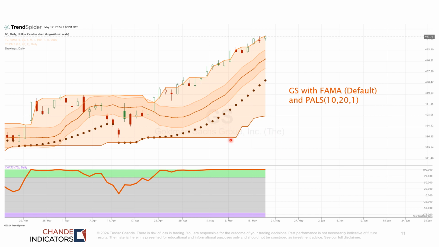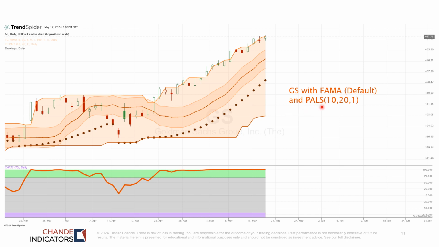So this is daily data for Goldman Sachs, which is the fourth stock on the list on the previous page. The lower panel is the CHATS indicator with a value of 100. The middle bands are the adaptive moving average, FEMA, with its 100-day ATR band. So we clearly had a breakout here, which was confirmed by CHATS. CHATS implying we should have a strong uptrend, and surely we've seen that. And then we're using these brown dots as the parabolic accelerating long stop as an exit.